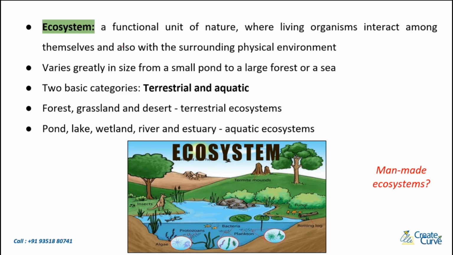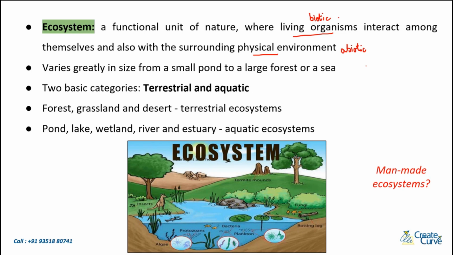So scientifically, you can write it as a functional unit of nature where the living organisms interact among themselves. So basically, the biotic factors, that is the living organisms, will interact among themselves. And they will also interact with the surrounding physical environment, which is nothing but the abiotic factors. So these are your environment around you, the abiotic factors. So biotic organisms interacting with each other and with the abiotic factors in a given space is called as an